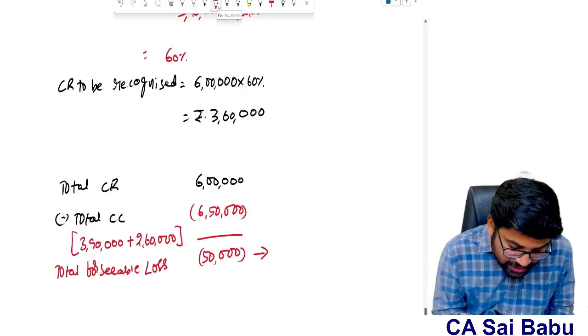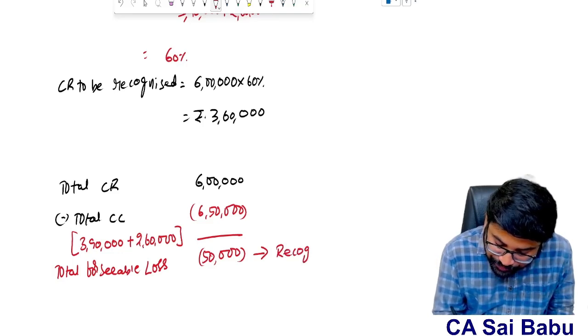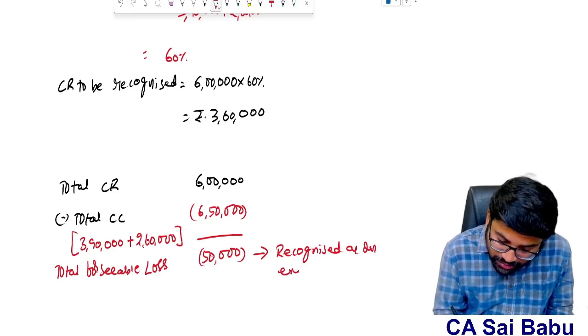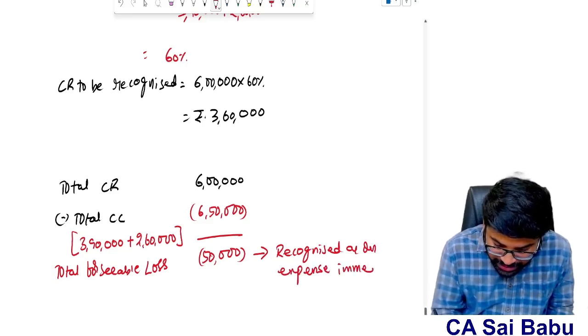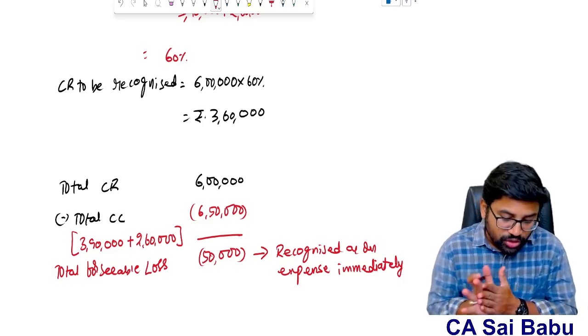So this total foreseeable loss is recognized as an expense immediately. That means this loss of 50,000 shall be recognized in the books by the contractor.